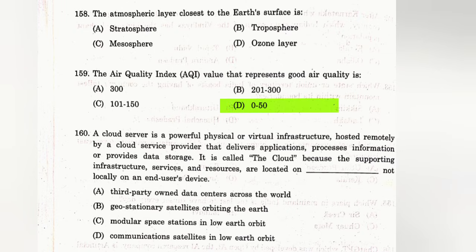Question number 160. A cloud server is a powerful physical or virtual infrastructure hosted remotely by a cloud service provider that delivers applications, processes information, or provides data storage. It is called the cloud because the supporting infrastructure services and resources are located on dash, not locally on an end-user device. The answer is A. Third-party owned data centers across the world.